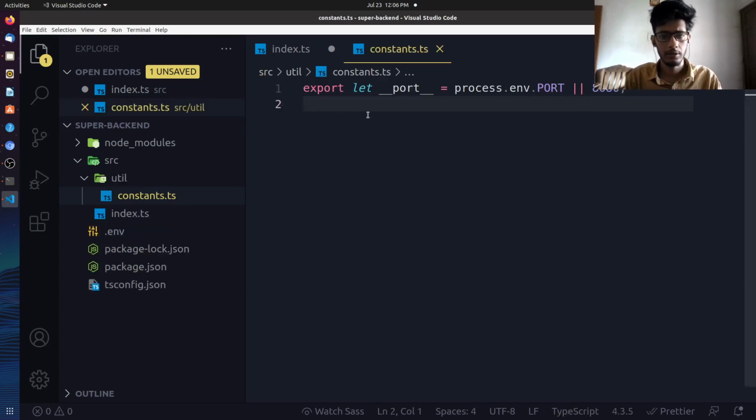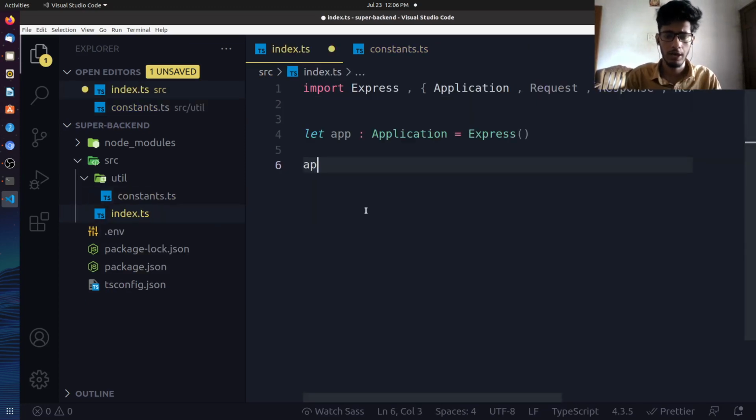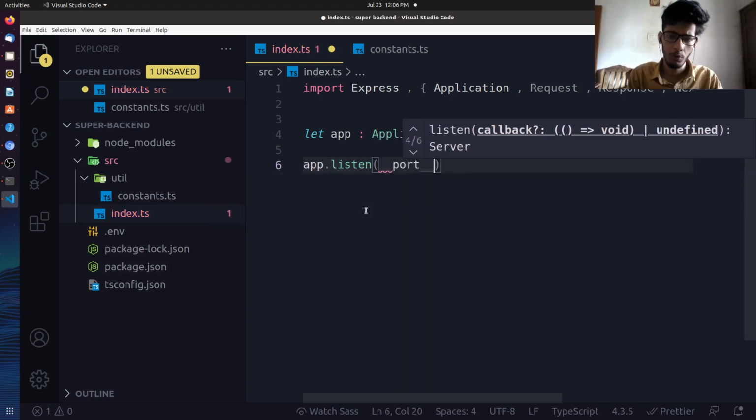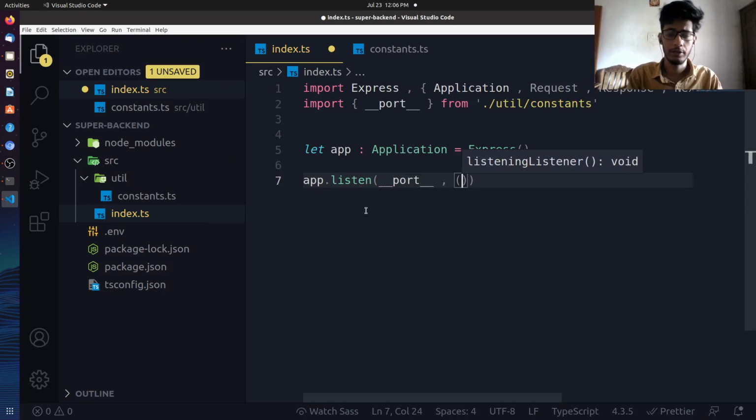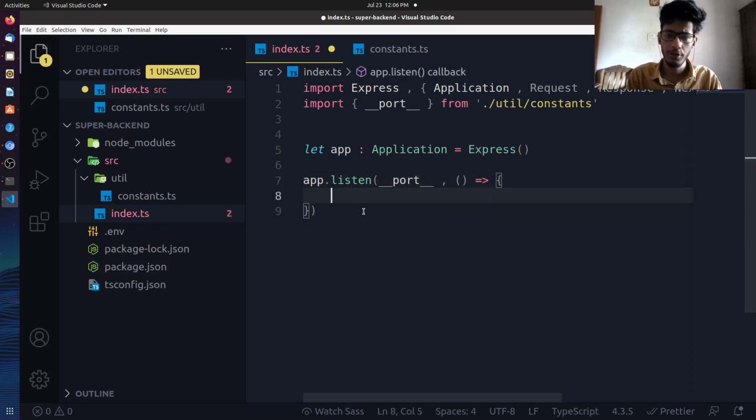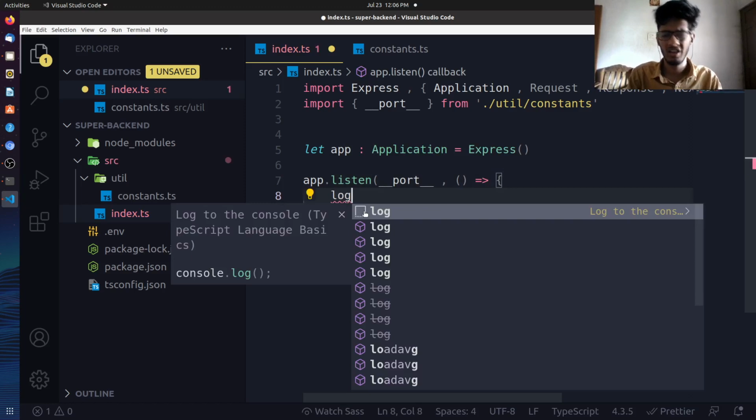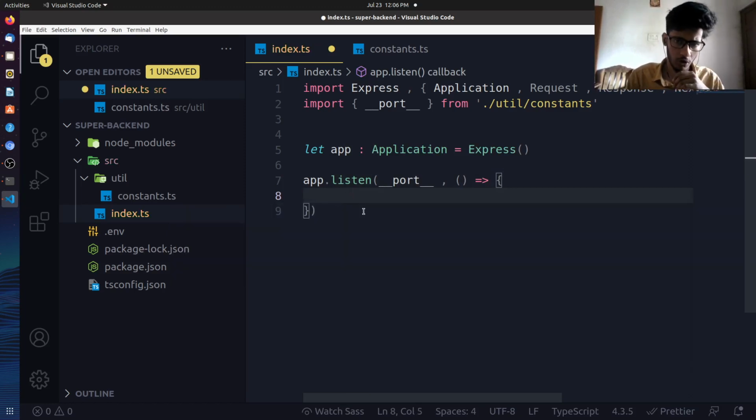The next thing we'll be doing is actually using this port to start our server. So app.listen on this particular port, and we can have a callback function over here. When the server starts, we'll be logging, and let's use something for logging. Do you want to use Winston for logging? Right now I'll not be using it, but if you want that whole logging to a file, bug reporting and all, you can comment down below. I'll be adding Winston in the next video. If you don't need that, that's completely fine. So we'll be doing that later on.